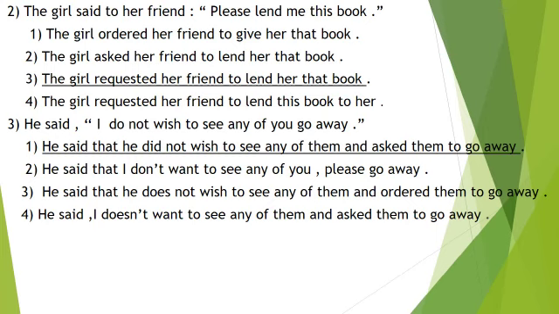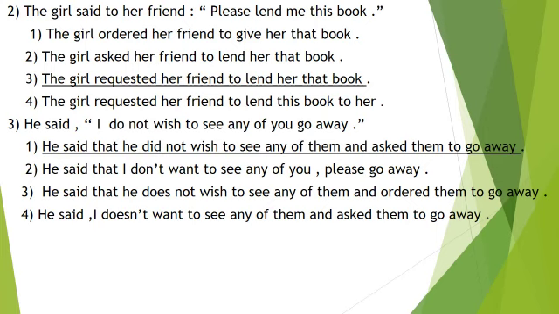3. He said, "I do not wish to see any of you. Go away." Option 1. He said that he did not wish to see any of them and asked them to go away. 2. He said that I don't want to see any of you. Please go away. 3.